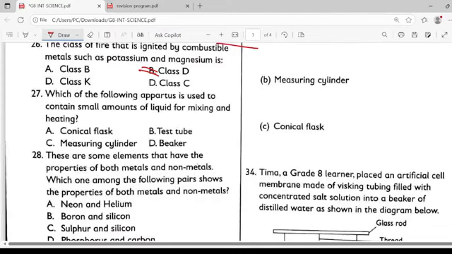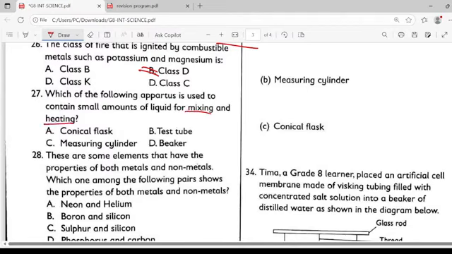Which of the following apparatus is used to contain small amounts of liquid for mixing and heating?